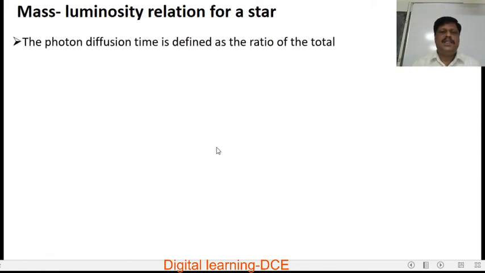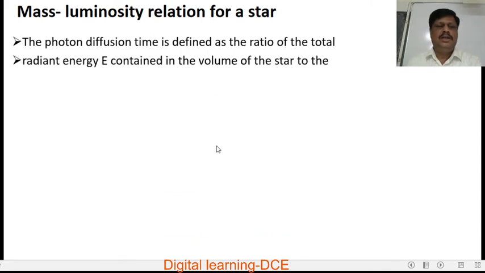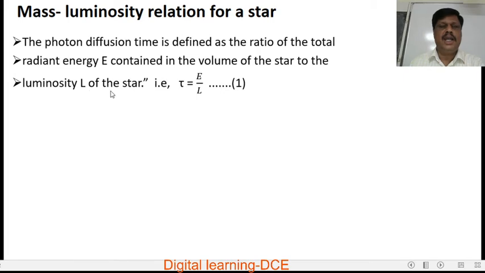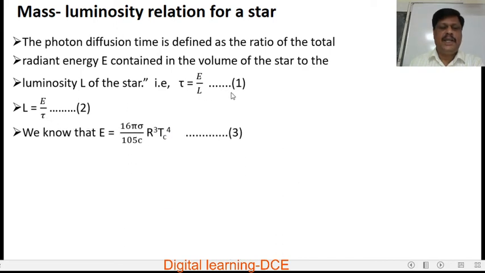Mass luminosity relation for a star. The photon diffusion time is defined as the ratio of the total radiant energy contained in the volume of the star to the luminosity L of the star. We already derived this equation. So that is tau is equal to E by L, energy by luminosity. Call this equation number 1. From this equation, we can equate for luminosity, that is luminosity is equal to E by tau.